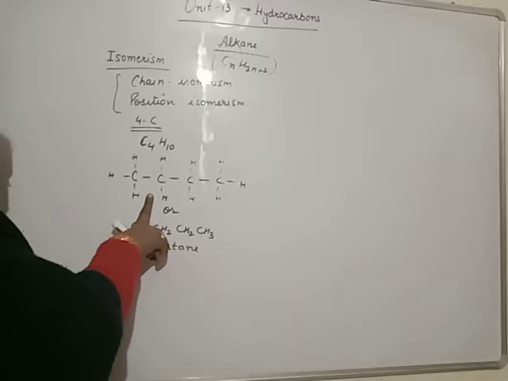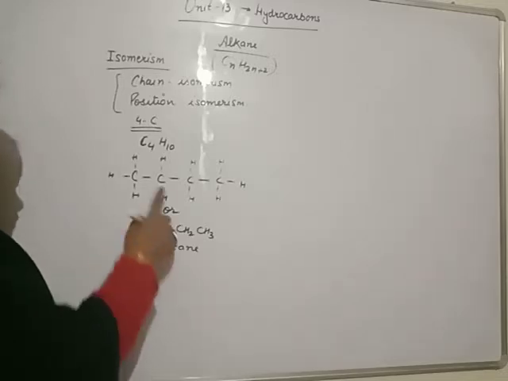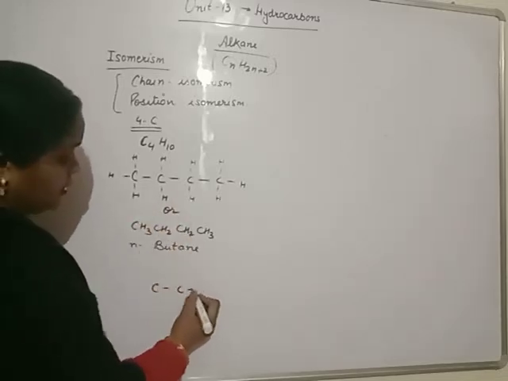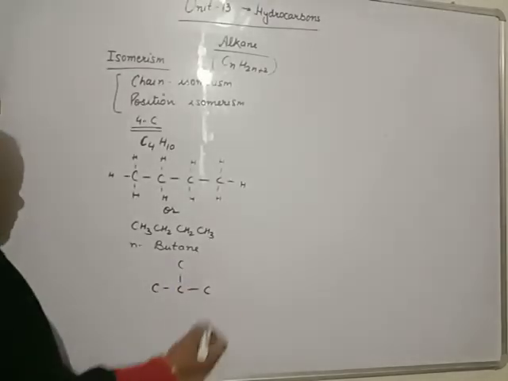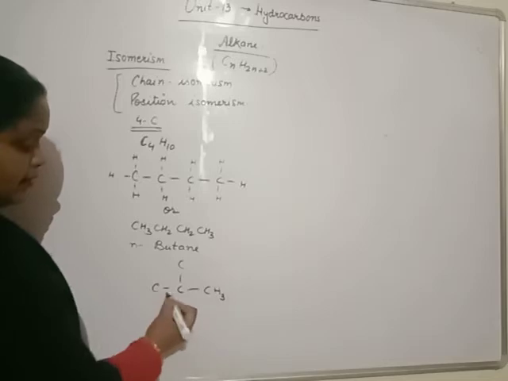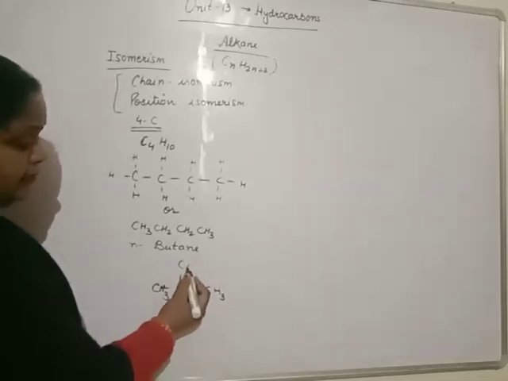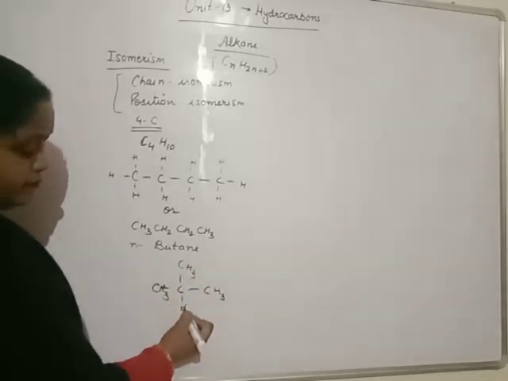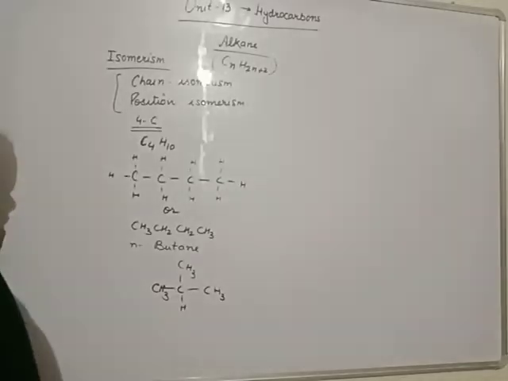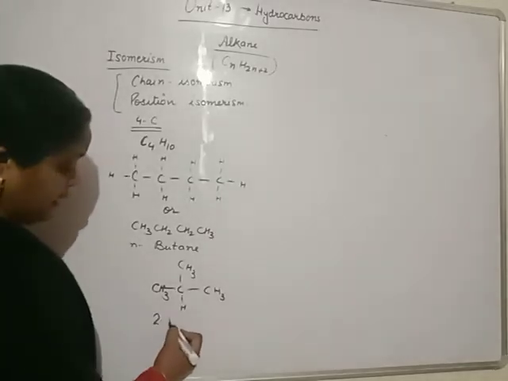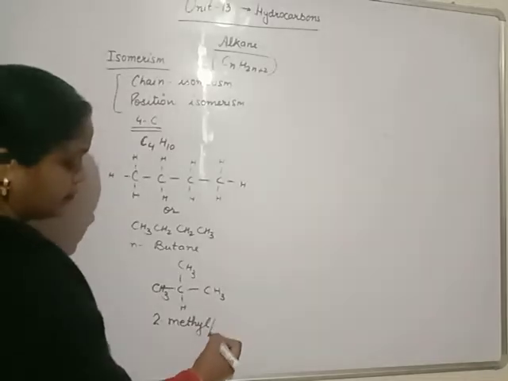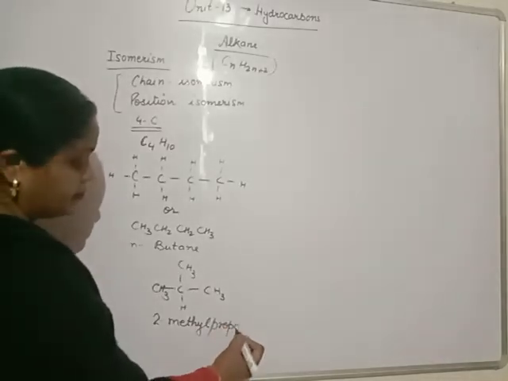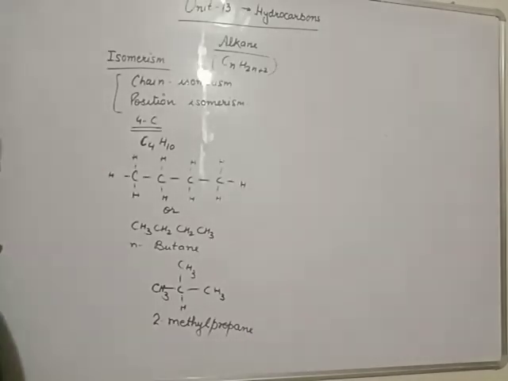It is linear. Now the chain is of 3 carbons and the 4th carbon is attached at the second carbon. Complete the valency. It is 2-methylpropane, or isobutane.